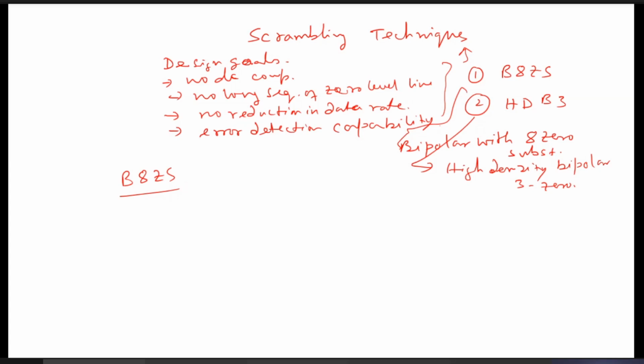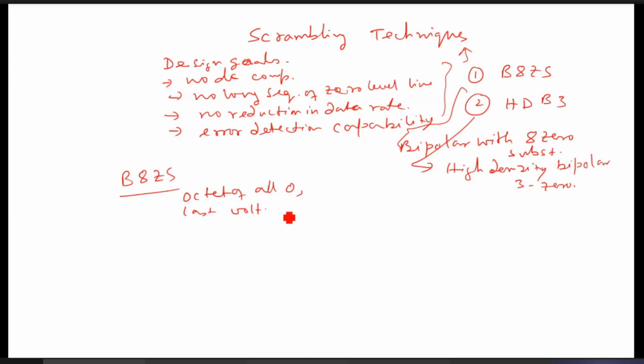The rule is: if eight consecutive zeros are there, that means an octet of all zeros, the last voltage is also important.